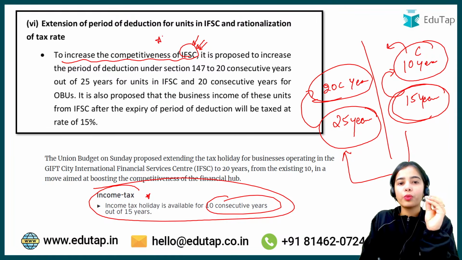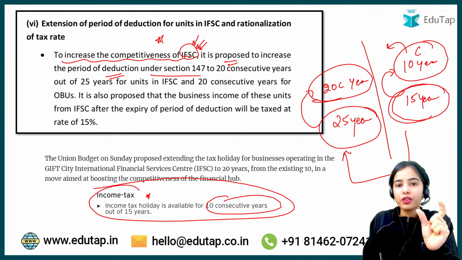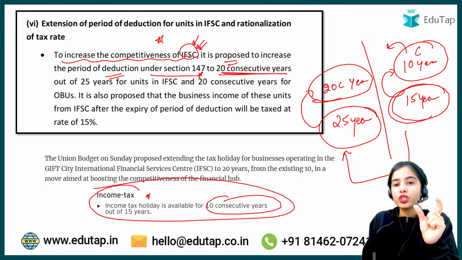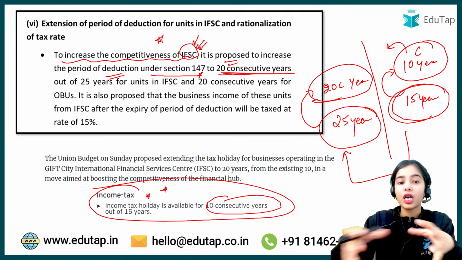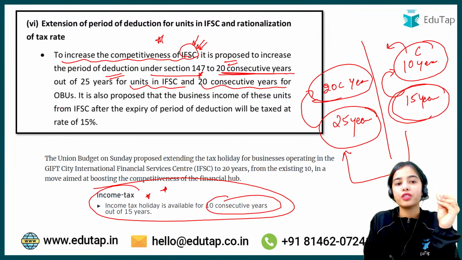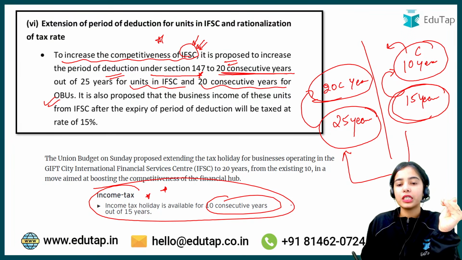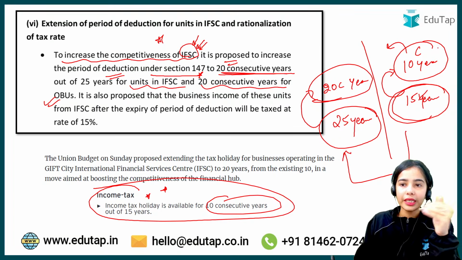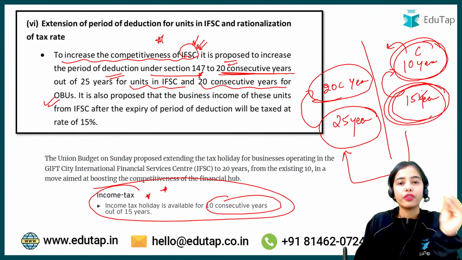Now to increase the competitiveness of the International Financial Service Center of India, it is proposed to increase the period of deduction under section 147 to 20 consecutive years. So tax holiday will be provided for 20 consecutive years out of 25 years for units in IFSC and 20 consecutive years for offshore banking units. Previously there was a tax holiday for 10 consecutive years out of 15 years.